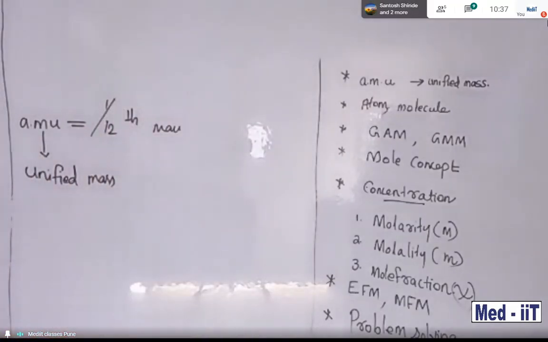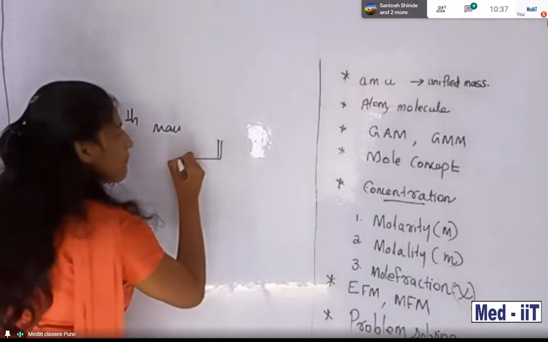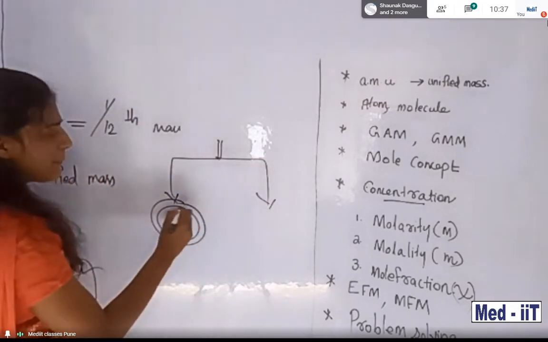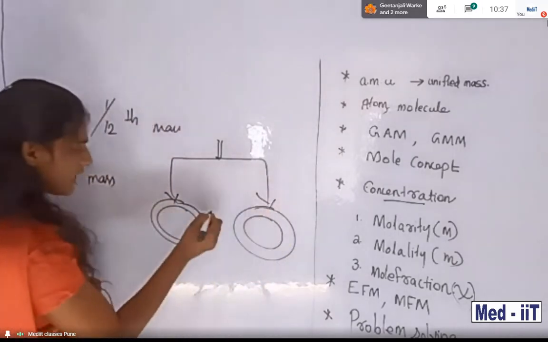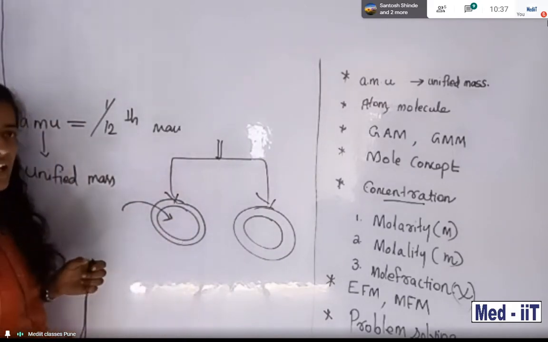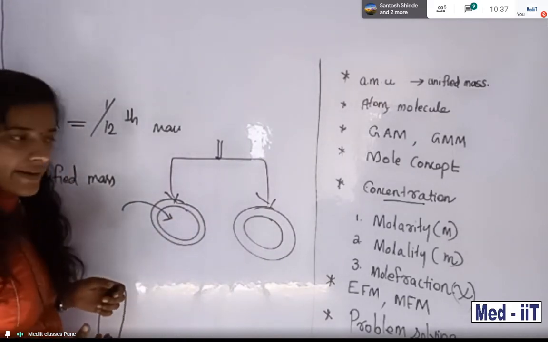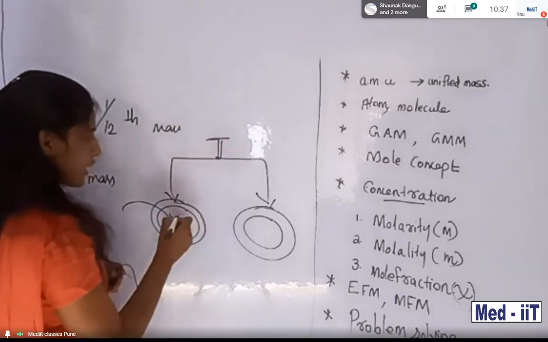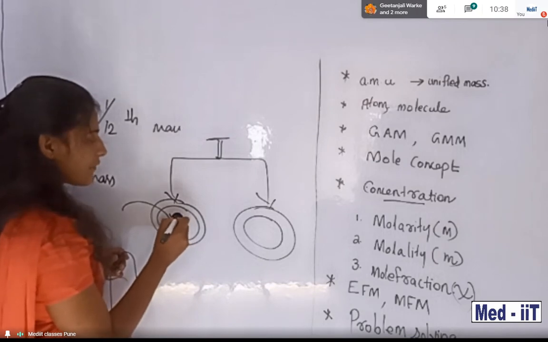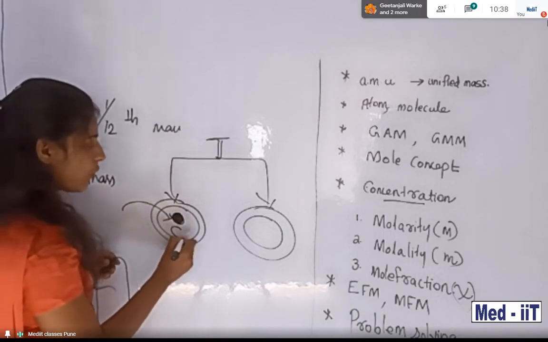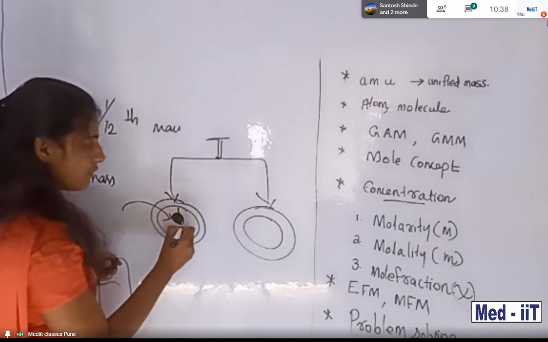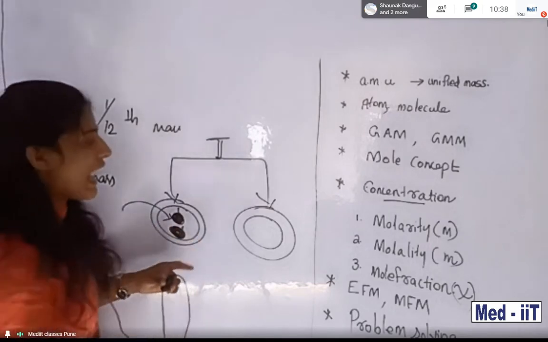Students, suppose I am giving an example. You are familiar with the balance. In a balance, there are two pans. On one pan, we know the sample mass; suppose we are measuring 2 kilograms of apple. On the other side, units are added, 1 kilogram units. So 1 kilo, 1 kilo, so 1 plus 2 gram. So we add the apple here.